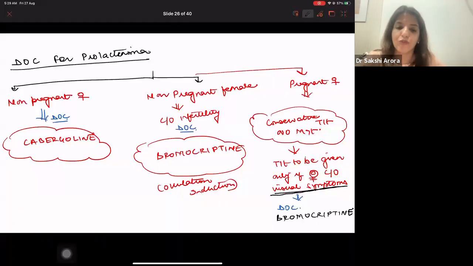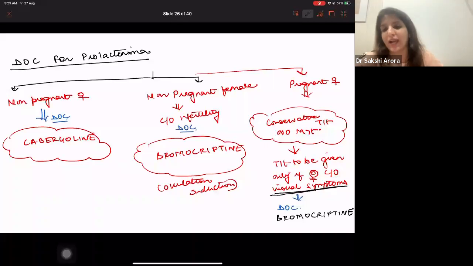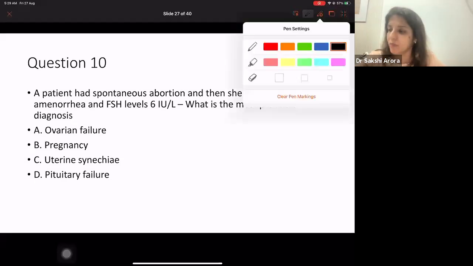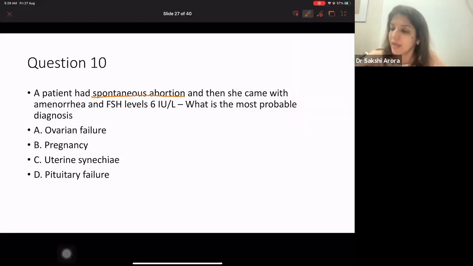Are you understanding, all of you? Otherwise, in pregnancy, we do not treat prolactinomas, right? Okay. Question number 10. A patient had spontaneous abortion, and then she came with amenorrhea, and FSH level is 6 international units per liter. What is the most appropriate diagnosis?